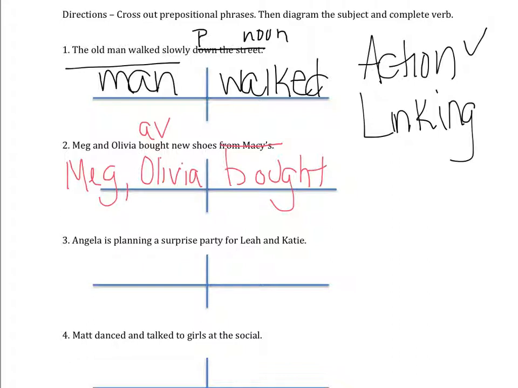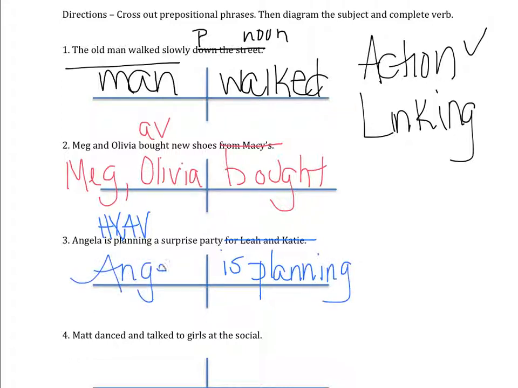In the next one, Angela is planning a surprise party for Leah and Katie. There's my prepositional phrase. That leaves me with my verb. I don't see any linking verbs. You might say, well, is a linking verb, and it is if it were by itself. But here, is not by itself. Is with the action verb to plan, planning, which makes is a helping verb when it's with an action verb. So we'll put is planning over here. Who is planning? Angela. She's our subject.